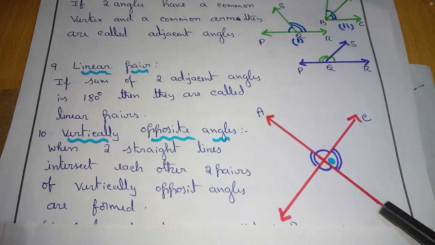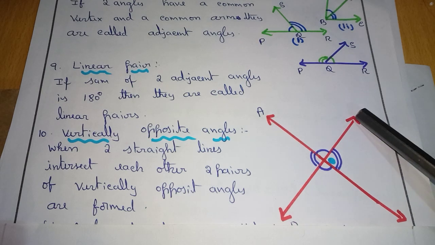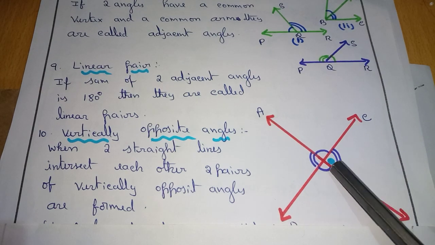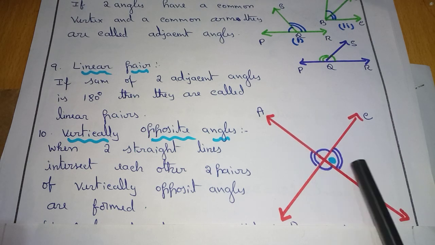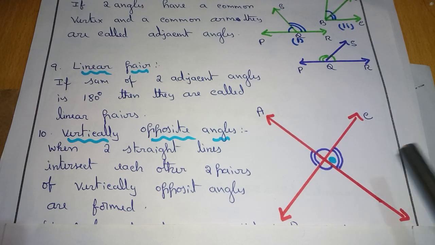Draw the diagram. One straight line AB, another straight line CD, intersecting at point O. Then these two are equal. These two are equal. Opposite angles are equal.